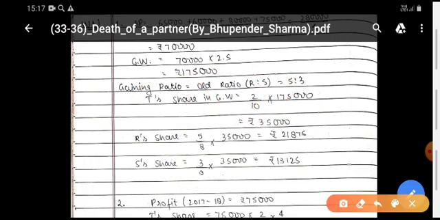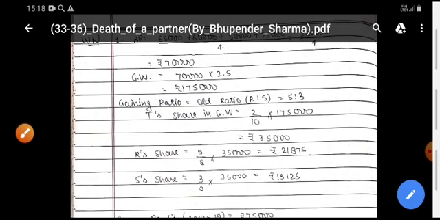Now, I repeat again, you have calculated the goodwill of the firm, then the sacrificing partner's share of 2/10, and this amount of rupees 35,000 in 5:3, the gaining ratio of R and S. This means R and S would reduce their capital by this amount and increase the capital of T. R and S are compensating T.